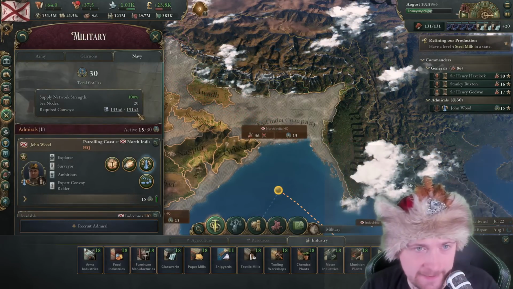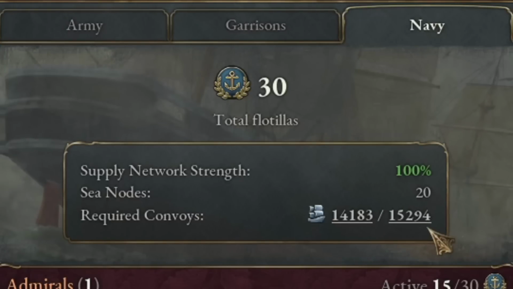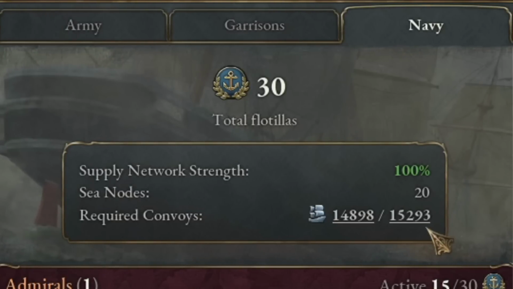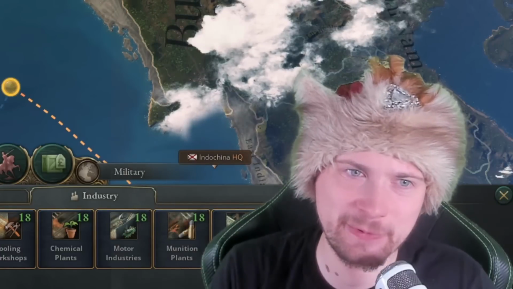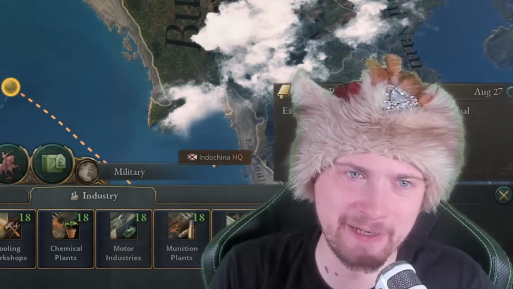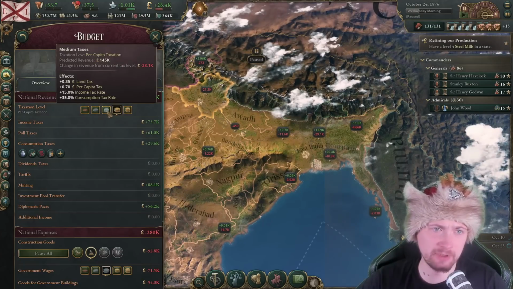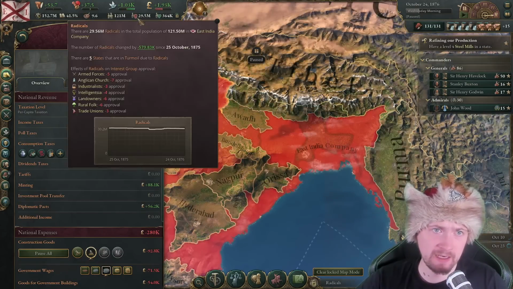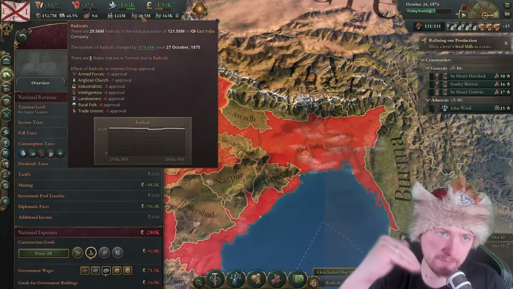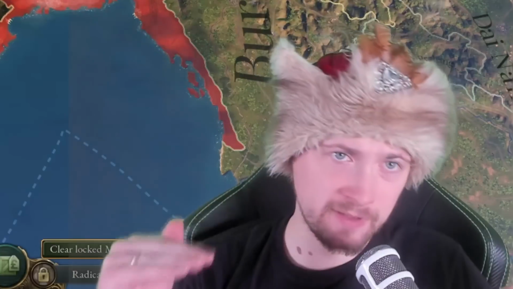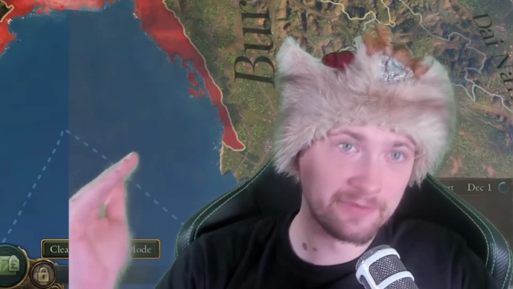Do we have at least 3 convoys to use? You see, the amount of the used convoys keeps increasing, so if I get to the limit, I think I will still be on the limit. I'm just importing so much stuff that I'm right away getting this to the limit. I think I'm fine with that, right? See, this is fine. I'm gonna decrease the taxation, as I want to increase the standard of living at least to 10, and I want to decrease the amount of the radicals that we are having. And through time you'll see that reducing the amount of radicals should help me increase actual revenue.